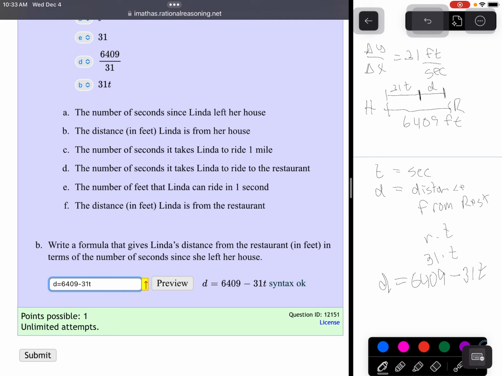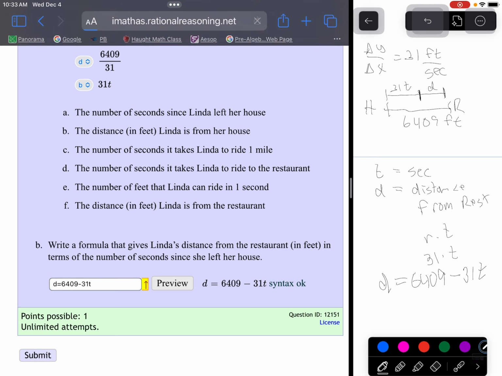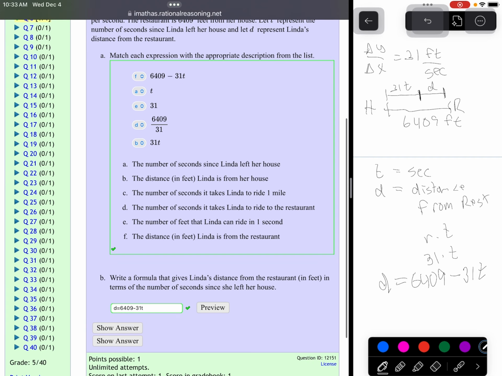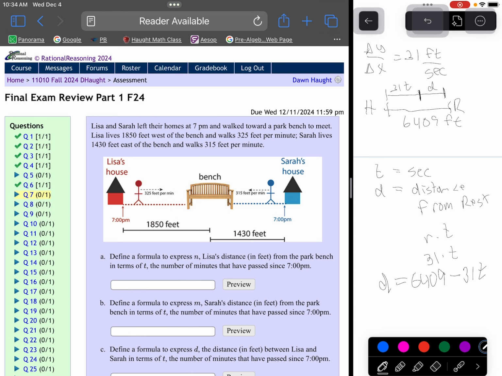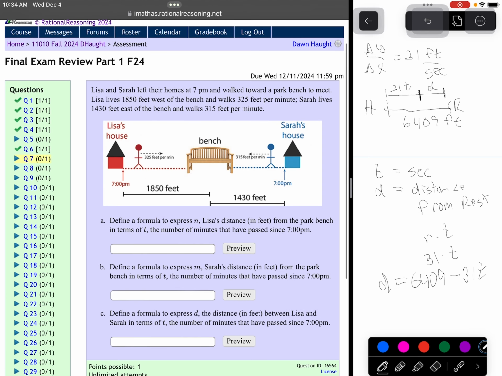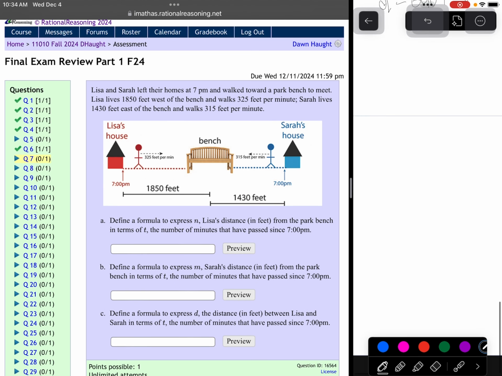So let's submit it. Let's see what they say. So there you go. We've seen this one when we did a test earlier in the year. Okay, let's look now at 7. Similar but a little different thinking. So let's do this one.